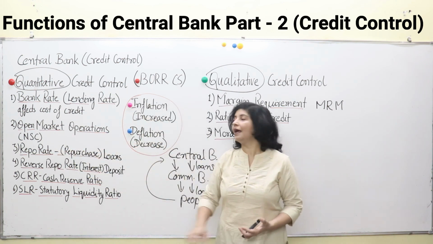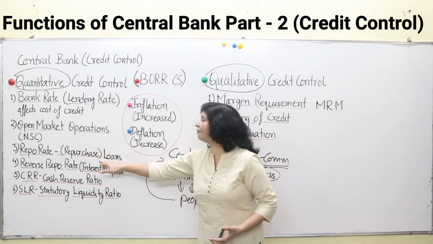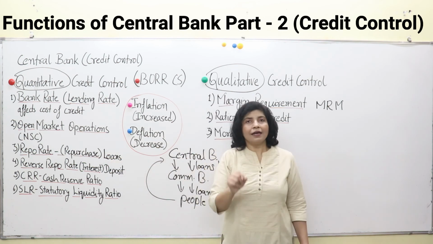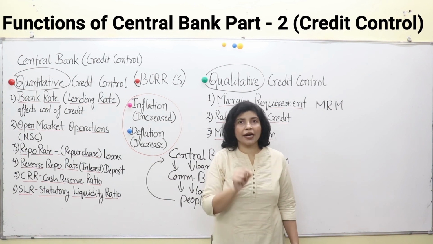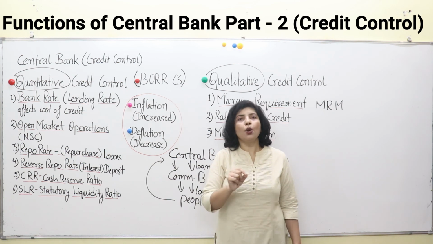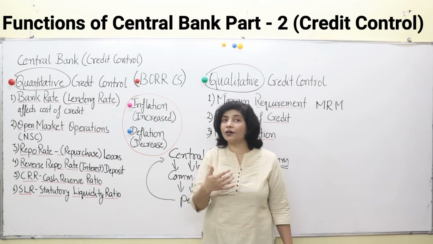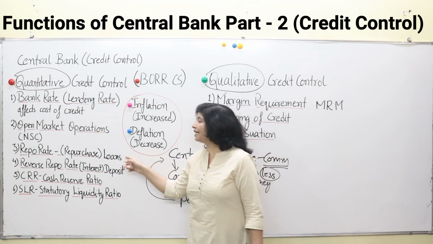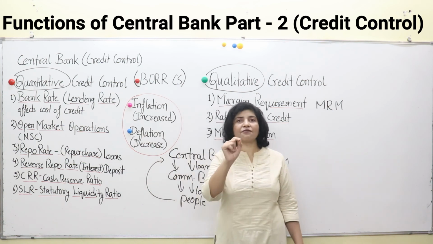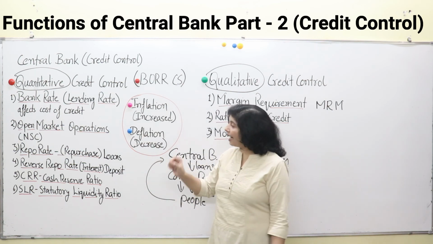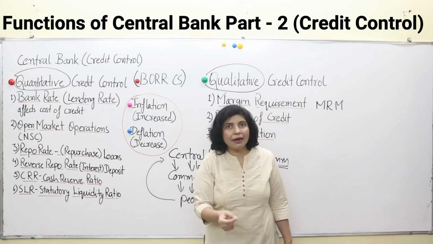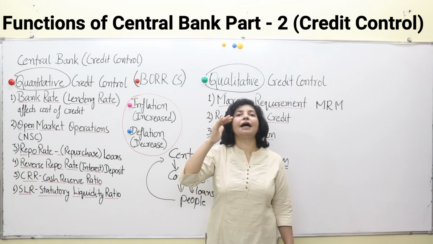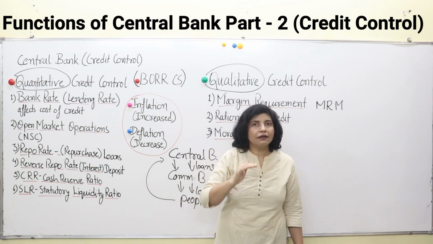Next is our repo rate. What is repo rate? It is the repurchase rate of securities by commercial banks from the central bank. See, during times of urgency or need, commercial banks have to take loans from the central bank, as we have already mentioned. So, what do they have to do? Normally, they sell their securities to the central bank, okay, and they sign an agreement with the central bank of repurchase at a predetermined rate and predetermined date.